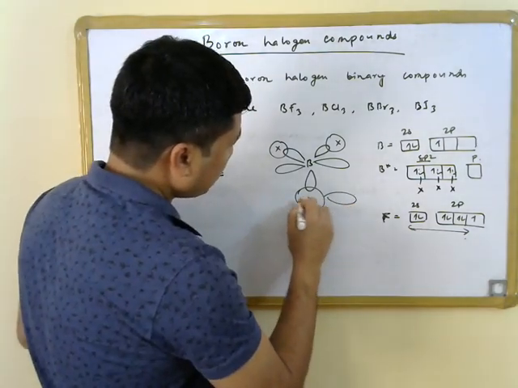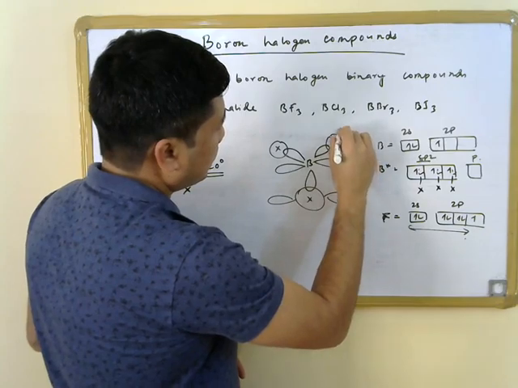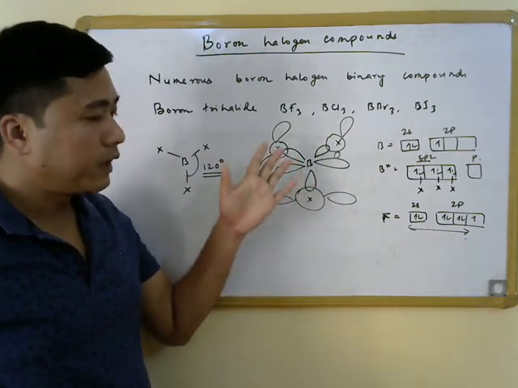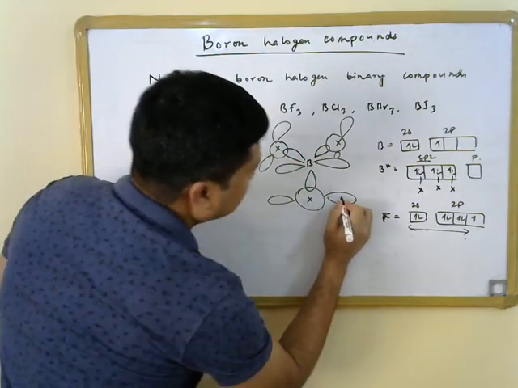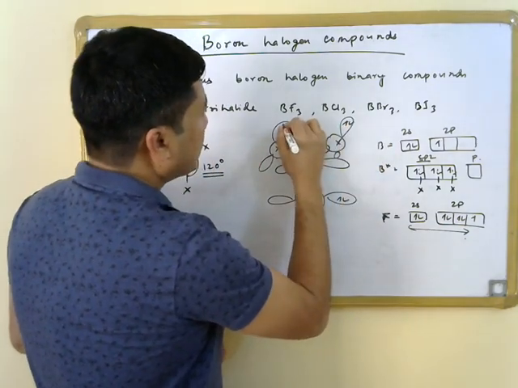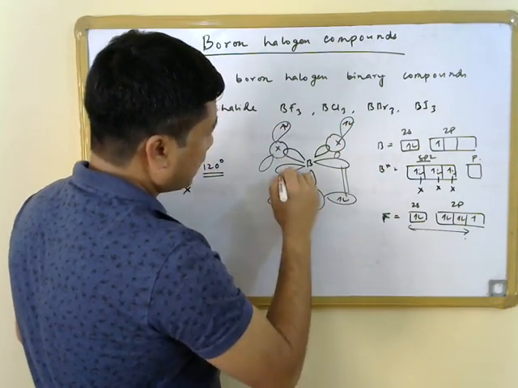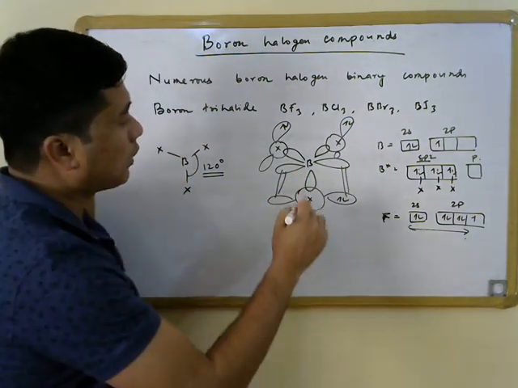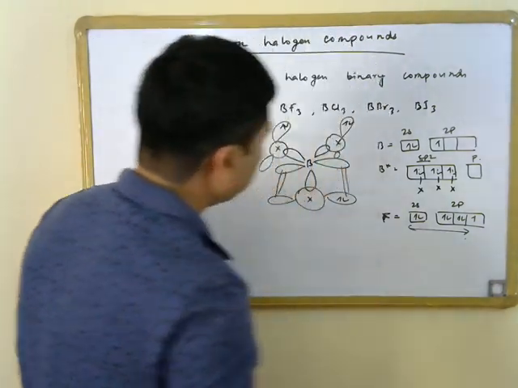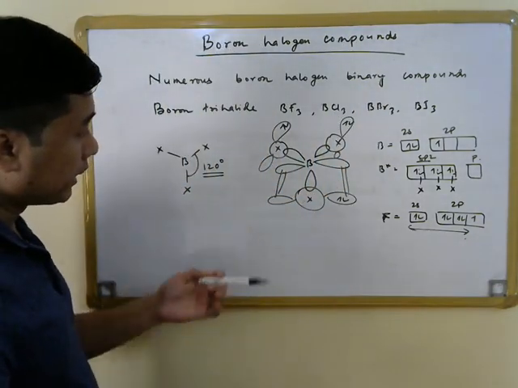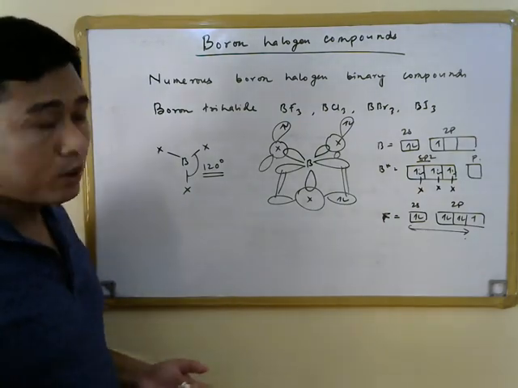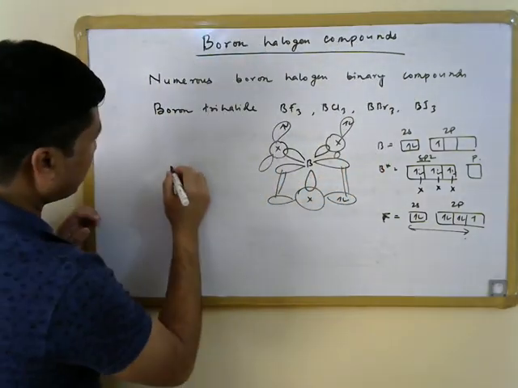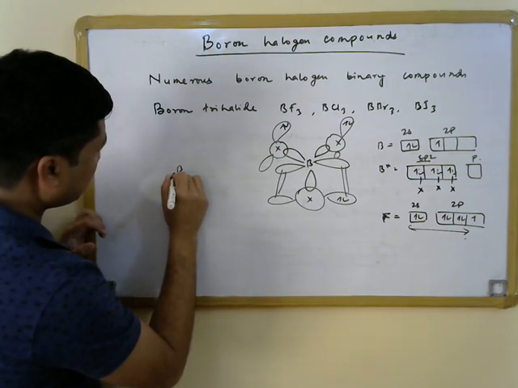Now these p orbitals on the halogen atoms, because they are filled p orbitals here, are going to donate electron density to the empty p orbital on the boron center, and this is how we can have formation of p pi-p pi bonding in case of BX3, in case of all the boron trihalides. So let us try to draw this picture in a better way here.